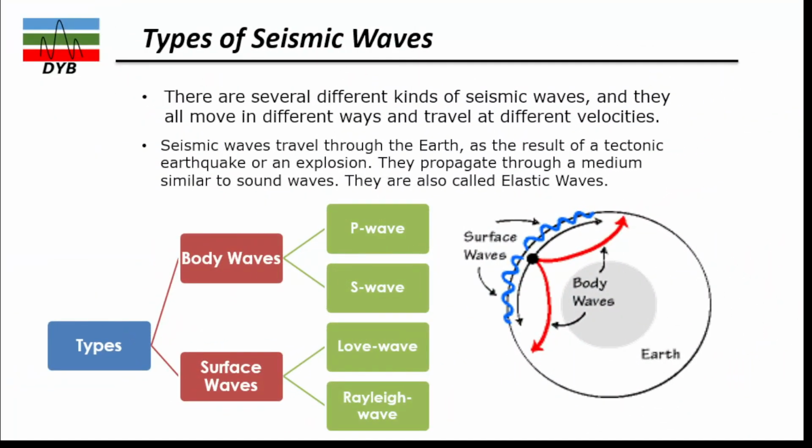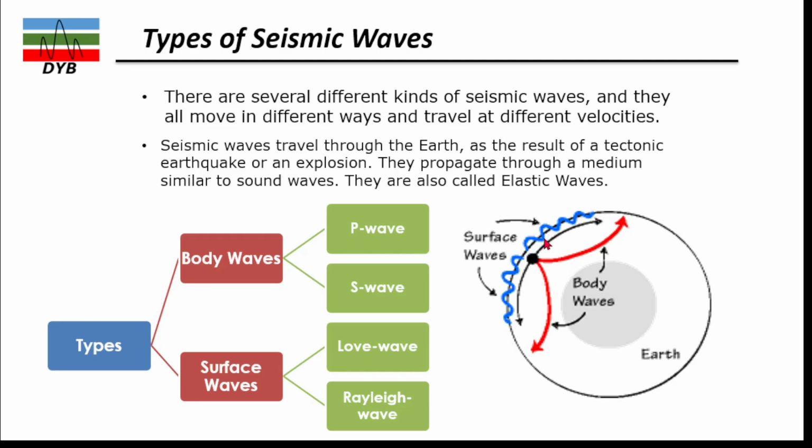So there are different types of waves. Initially we have divided them into two types: surface waves and body waves. Further, in the body waves we have two types, P waves and S waves, and in surface waves we have Love waves and Rayleigh waves. The example is given based on the earth. Let's say there is an earthquake or an artificial source here. When we propagate the energy at this point, two types of waves propagate. One goes into the body, one travels along the surface.